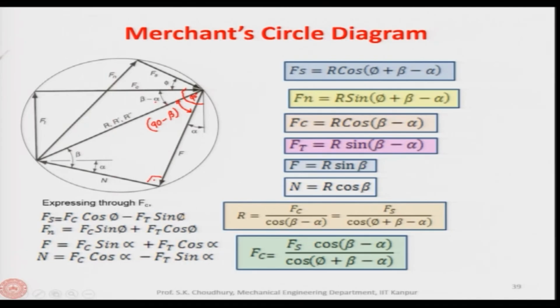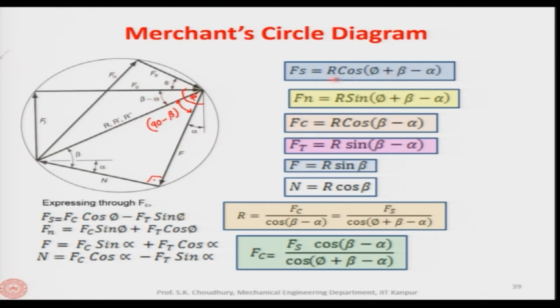Now, if we have this geometry, then from the triangles, for example, Fs will be with respect to R, that is R and the cos of this angle, and cos of this angle is cos of phi plus beta minus alpha.